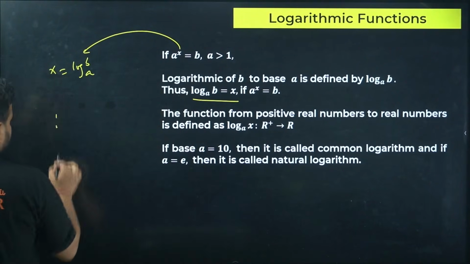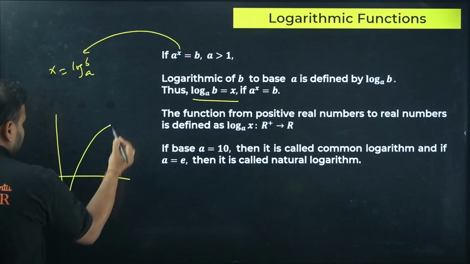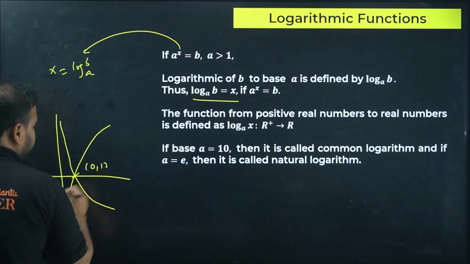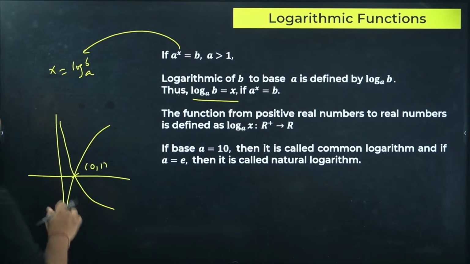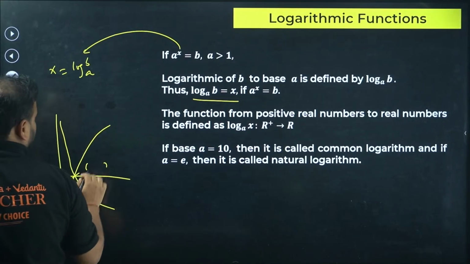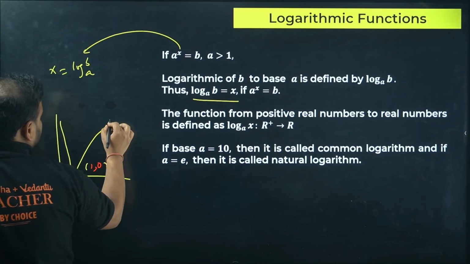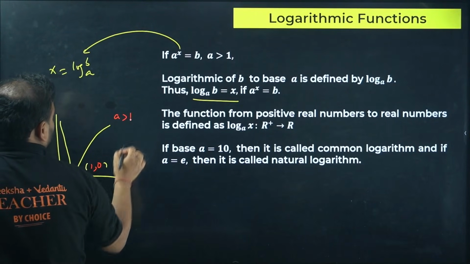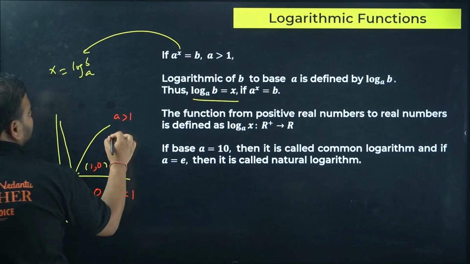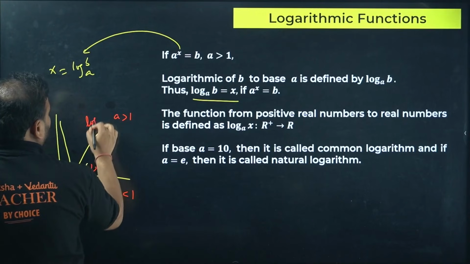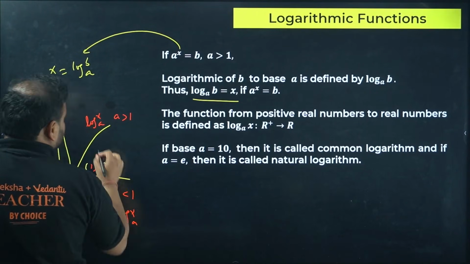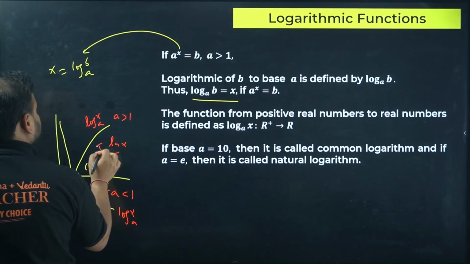The function forms the graph again. If you check, the graph is very clear. We have two cases. One goes like this, another one goes like this. The point remains the same. The point is 1, 0. Log is always 0 when the value is 1. This is the case when the value of a is more than 1, and this is the case for a being between 0 and 1. This is your log of x with the base a, so ln x will form something like this.